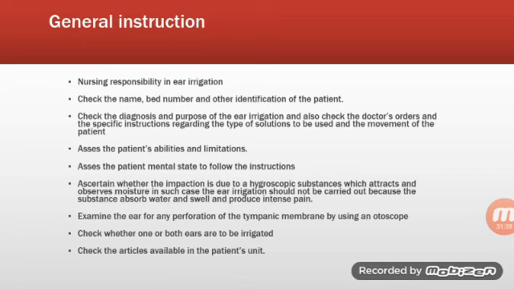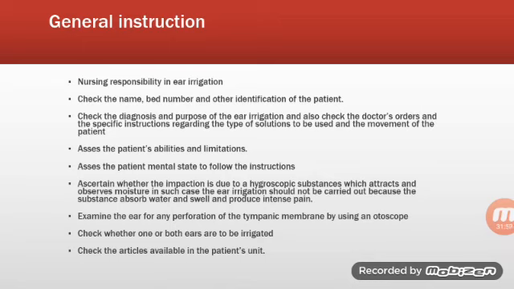Examine the ear for any perforation to the tympanic membrane by using an otoscope. Nurse should examine whether there is a ruptured eardrum, which can result in hearing loss, or it can also make your middle ear vulnerable to infection. The nurse should be aware of the infection, whether it is in the tympanic membrane. It should be examined by using an otoscope.